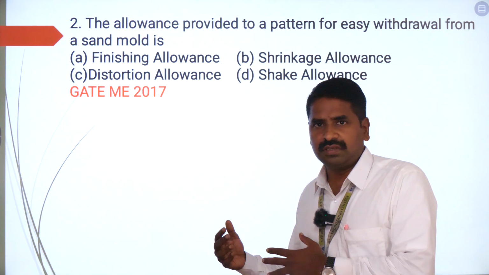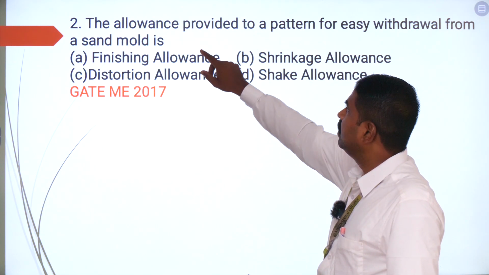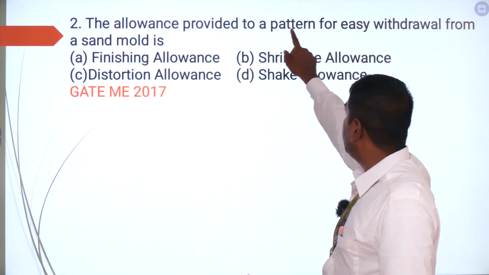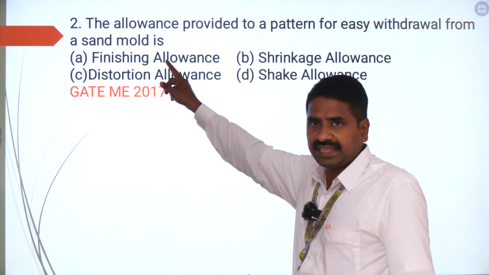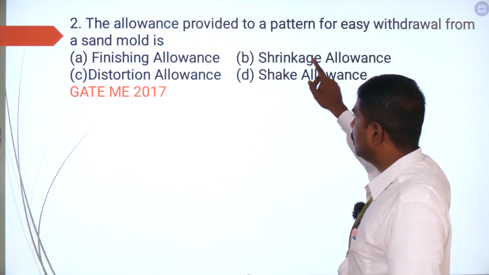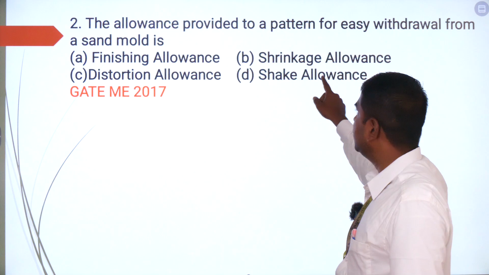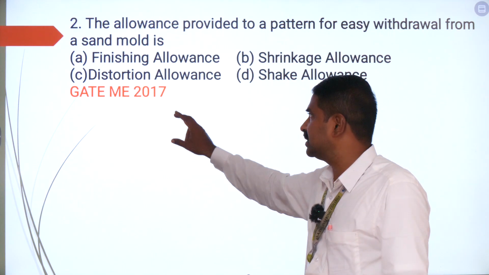The second question, if you are going to see that, it was asked in the year GATE 2017. So the question is like this: the allowance provided to a pattern for easy withdrawal from a sand mold is option A, finishing allowance; option B, shrinkage allowance; option C, distortion allowance; and option D, shake allowance. So this is going to be the question which was asked in the year GATE 2017.